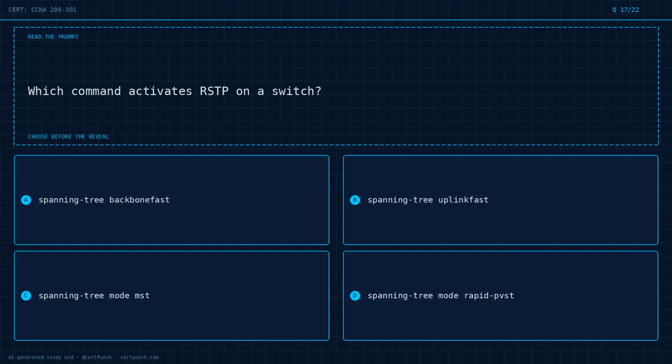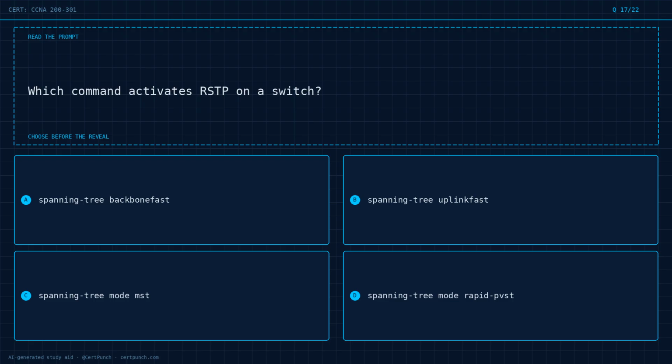Question 17 of 22. Which command activates RSTP on a switch? Option A, spanning tree backbone fast. Option B, spanning tree uplink fast. Option C, spanning tree mode MST. Option D, spanning tree mode rapid PVST.